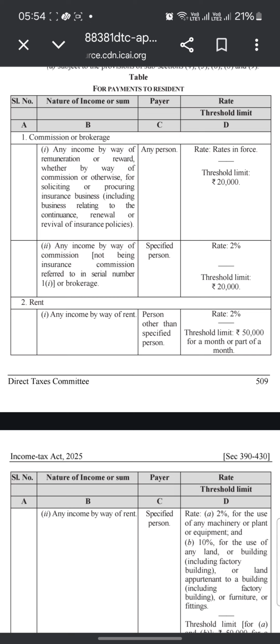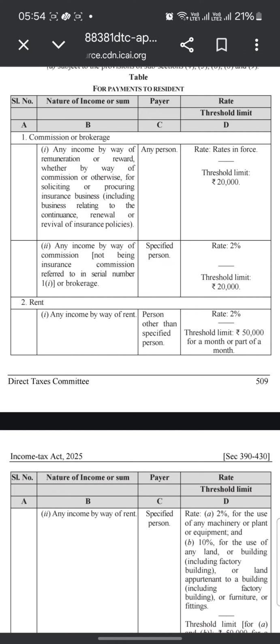Suppose you are receiving any commission related to an insurance policy, then the rate would be the rate in force, meaning the slab rate, and the threshold limit is 20,000. You have to deduct TDS if you are paying more than 20,000 as insurance commission.